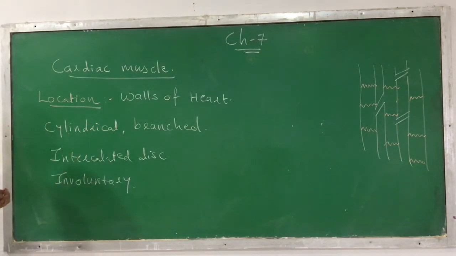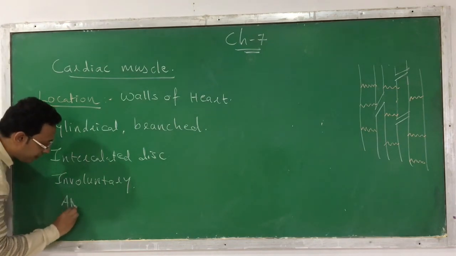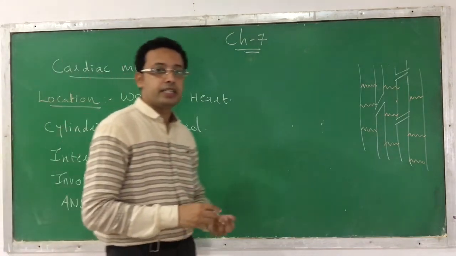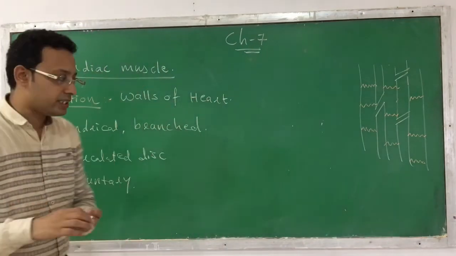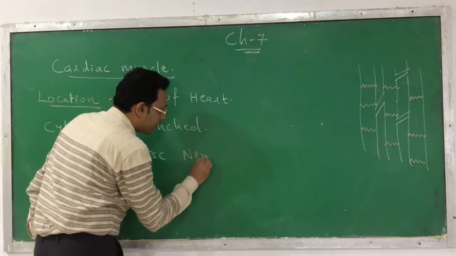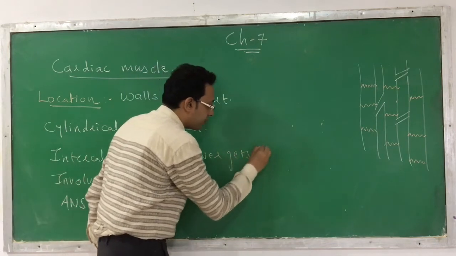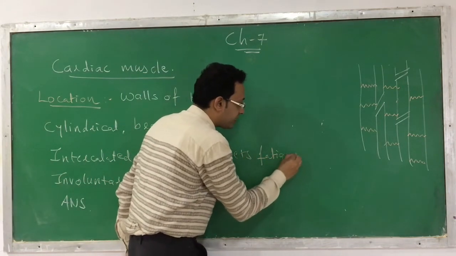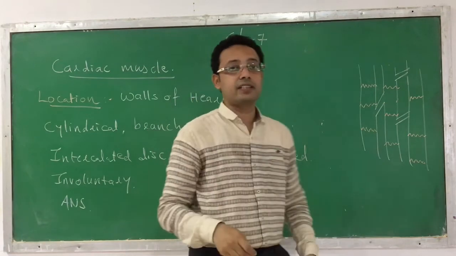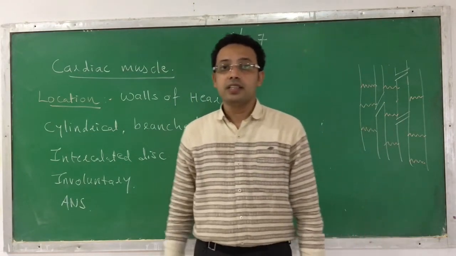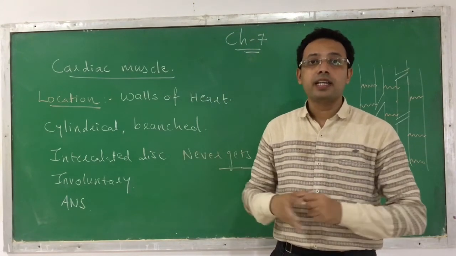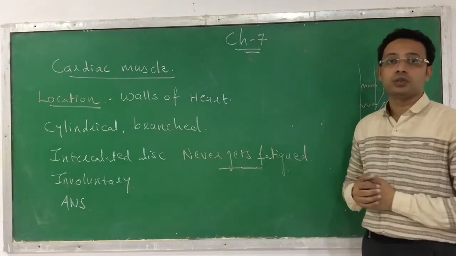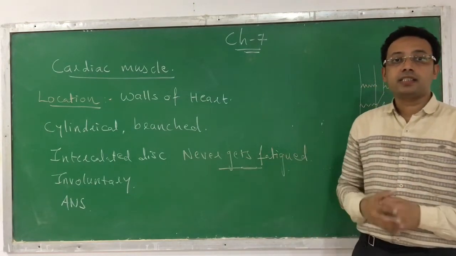Next thing is that here they are also supplied by the autonomic nervous system, and that is involuntary in nature. But the most important characteristic we can find in the cardiac muscle is that it never gets fatigued. It never gets fatigued, and as it never gets fatigued, it is the most important characteristic. The heart is working 24/7. It never gets tired. Fatigue means getting tired. So this is the characteristic of the cardiac muscle.